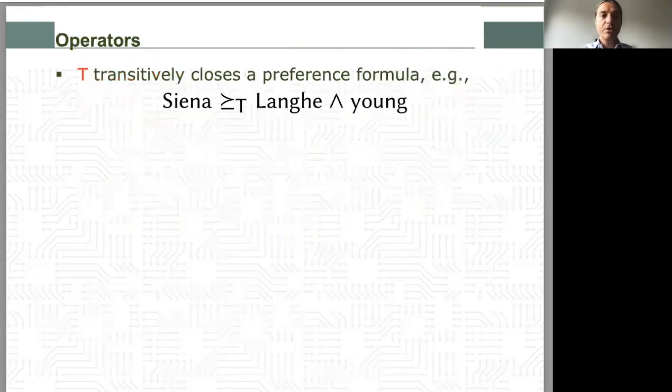We adopt two operators to rewrite preference statements so as to enforce the desired properties of preferences. Operator T enforces transitivity, so that from the previously declared statements we can conclude, for instance, that wines from Siena are better than young wines from Langhe.